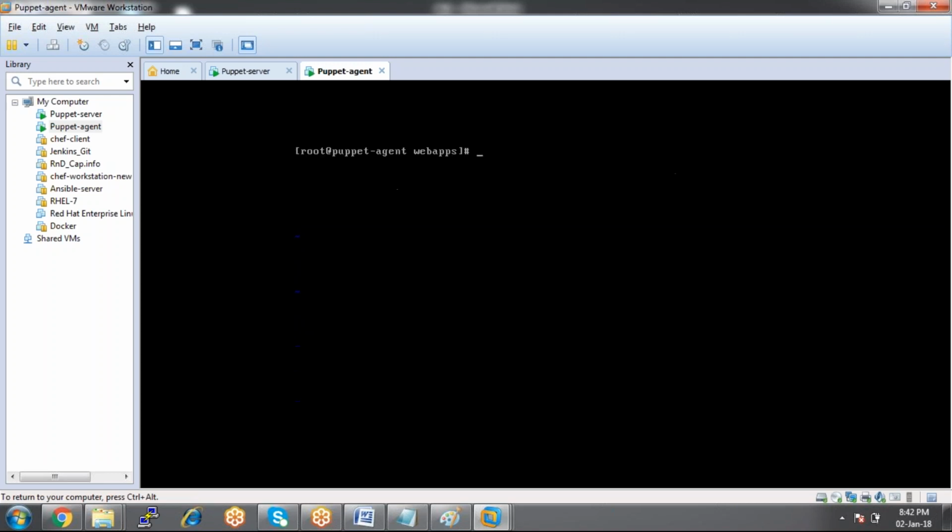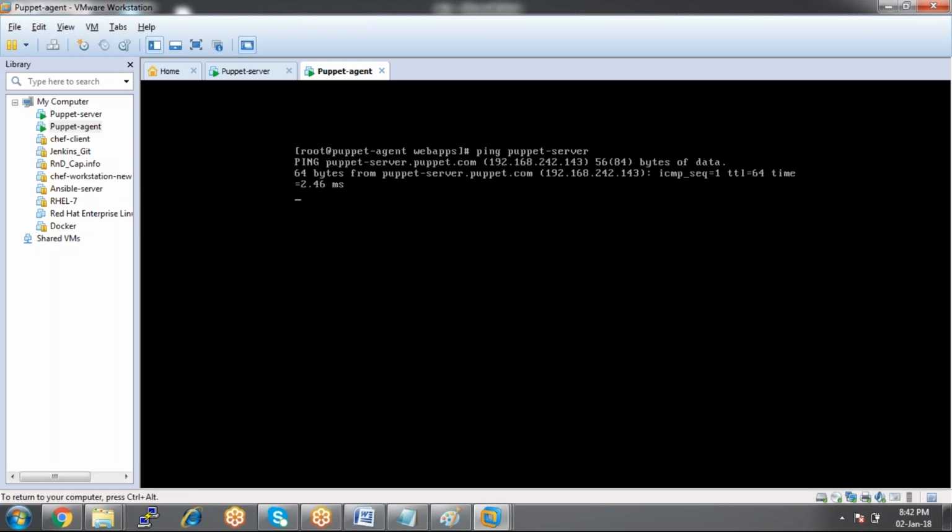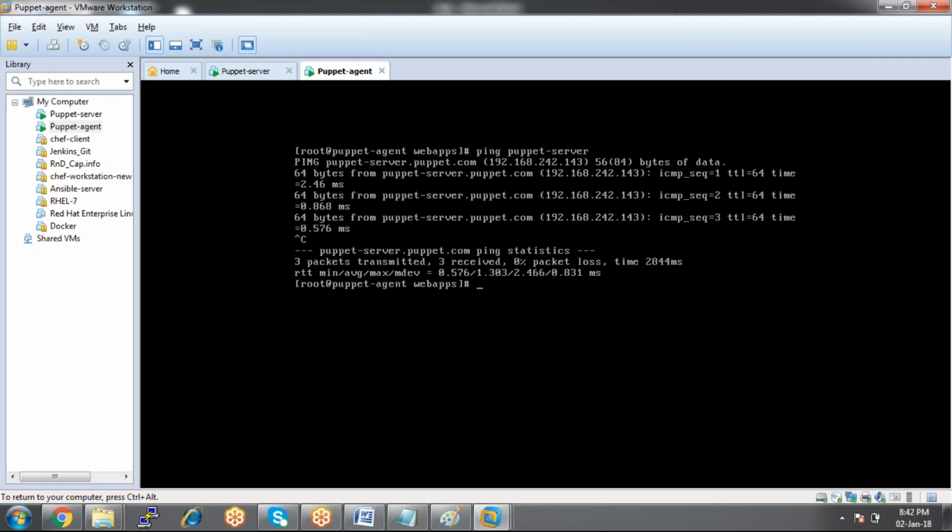Now, for example, here I'm on the client machine. From the client machine itself, I want to ping the server with the help of the server alias name. Now I'm able to ping it. So far we were pinging a particular machine with the IP address, but here we are talking about host names and alias names.